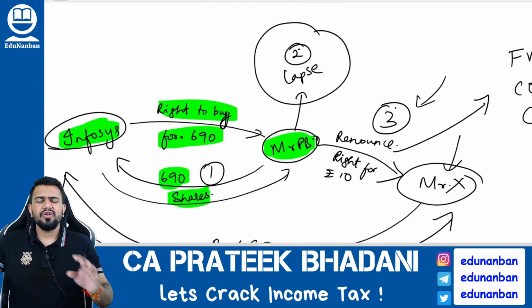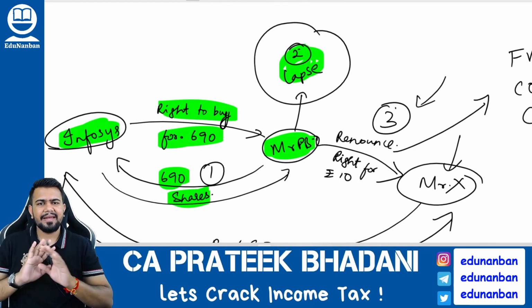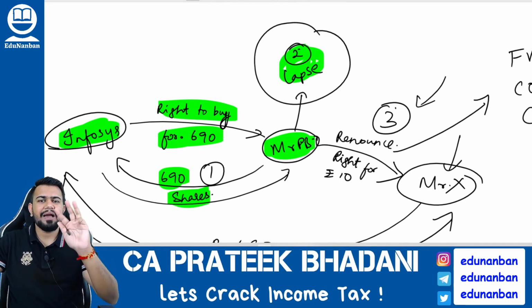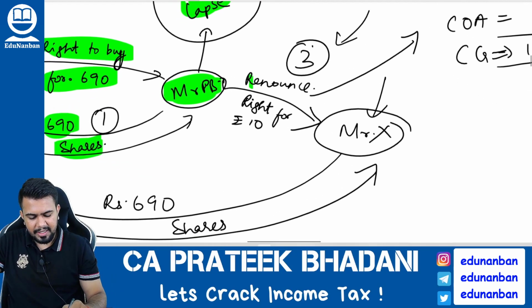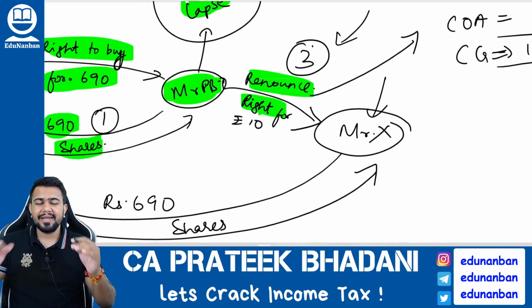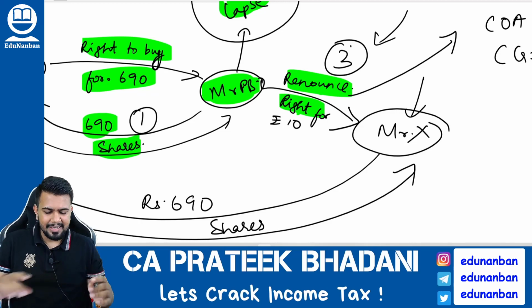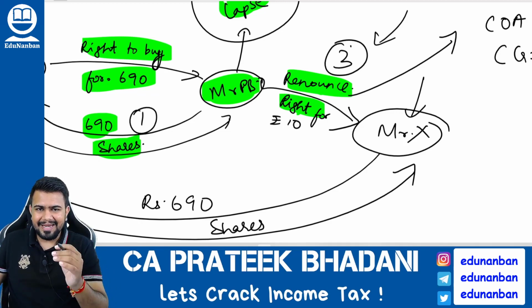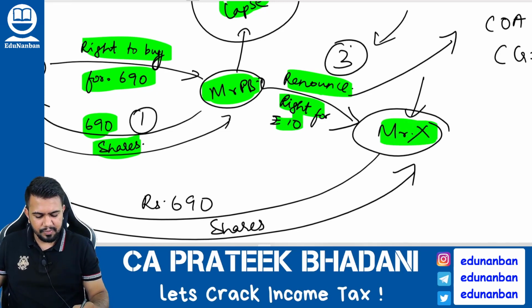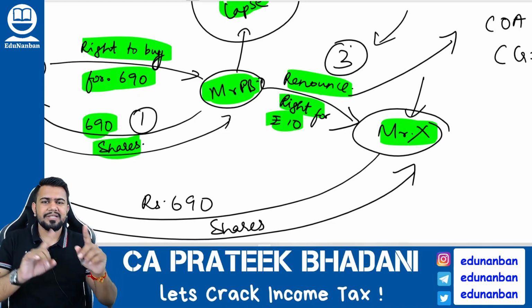Next, I will not do anything at all, so my rights will lapse. It will expire and nothing will happen. But generally, this will not happen because I have option number 3. What is option number 3? Option number 3 is called renouncement of right. Renouncement of right means this right I will give to some other person. Let's say I have the right to buy the Infosys company shares. This right I am giving to Mr. X for 10 rupees. This is called renouncing the right.